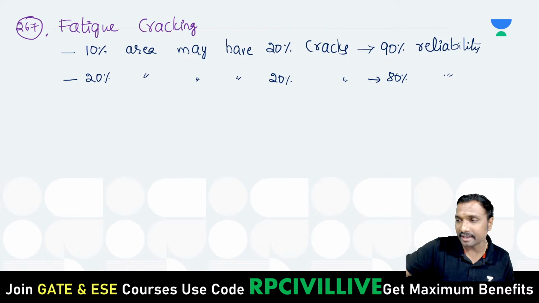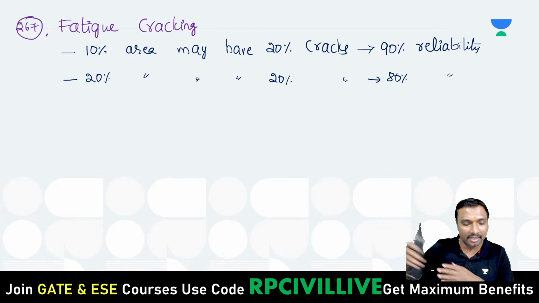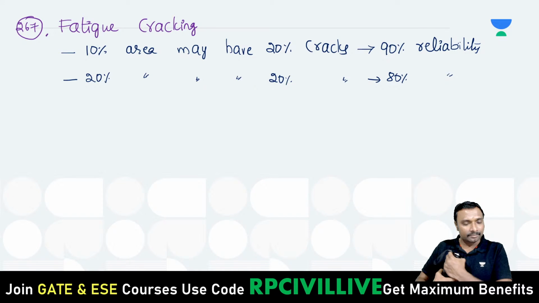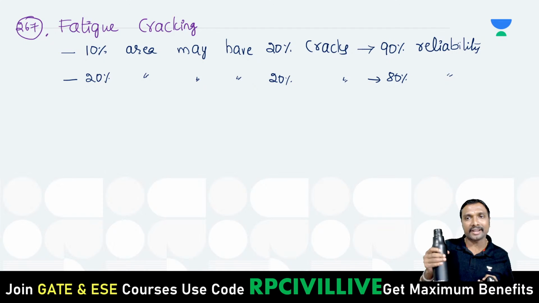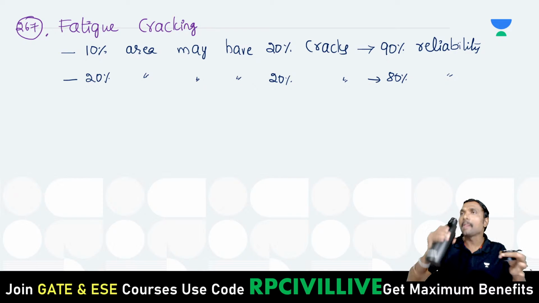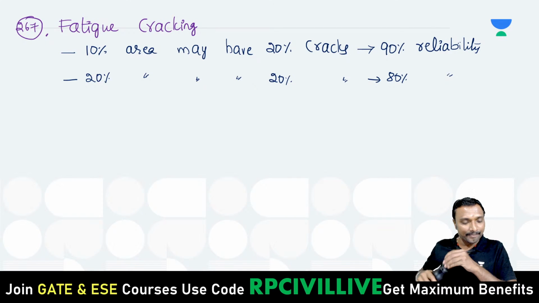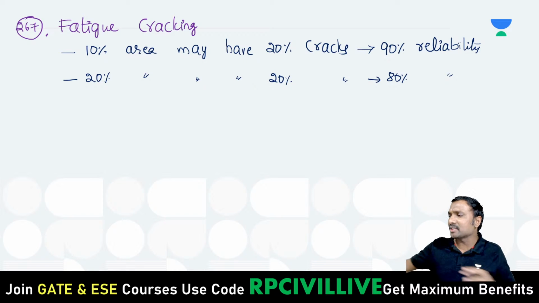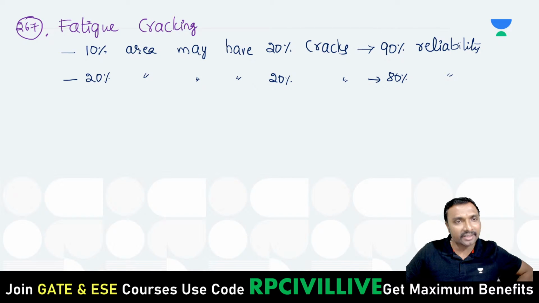So there are two criteria, right? 90% reliability criteria and 80% reliability criteria. You can get it, right? Yes, now with 90% reliability criteria, only 10% surface area is subjected to cracking. Let us say the total area is 1000 square meter. 10% out of this 1000 square meter is 10 square meter.